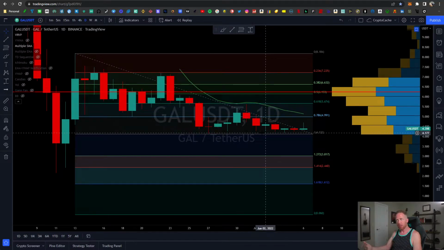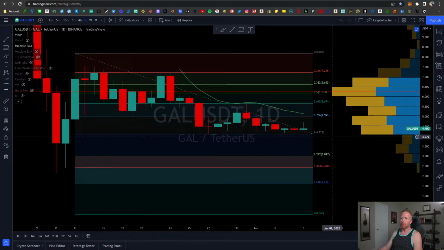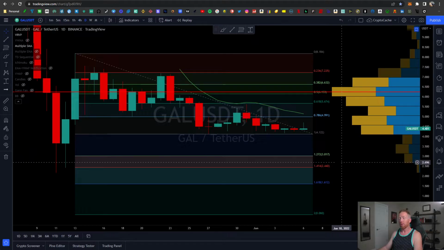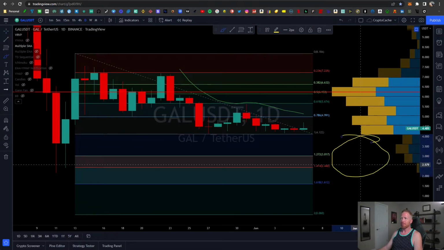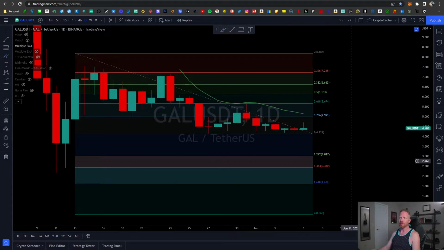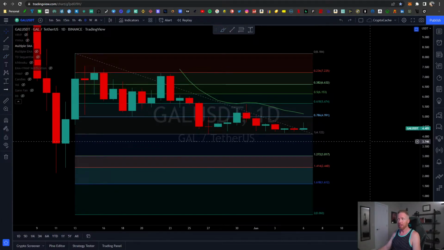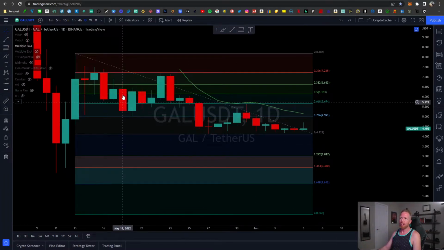So it's not great in that sense, because if we were to lose a support level here at about 412, I wouldn't say a free fall, but we'll definitely see a much lower price point. There's not a lot of volume in this area. And volume just really tells us that there's interest in specific areas. And right now we can see $4 to $6 is roughly where we have the most volume accumulation. So it's within the lower range of its average true range.